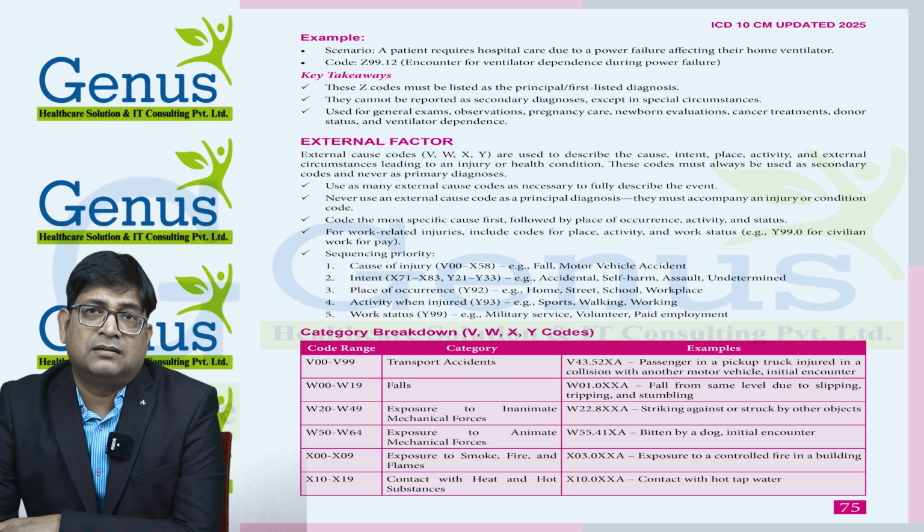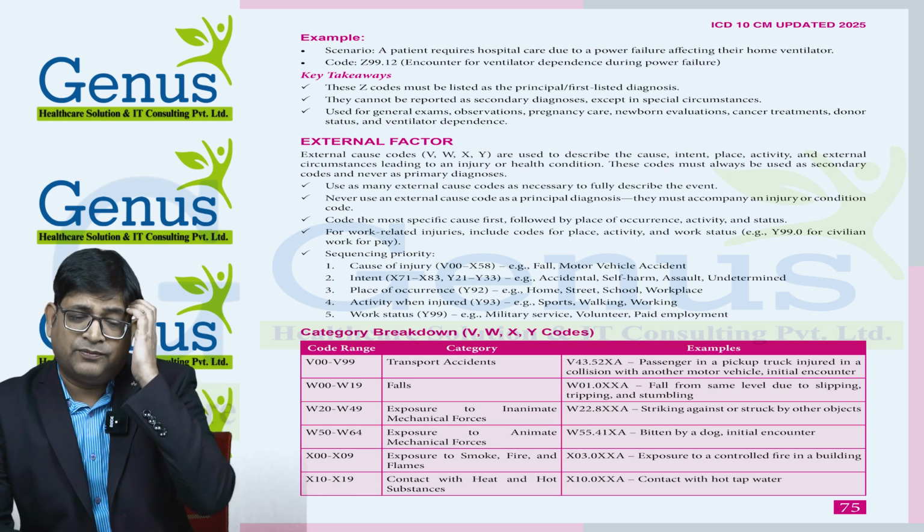Place of occurrence: home, street, school, workplace, playground, kitchen, anywhere. Activity when injured: what is the patient doing? Sports, walking, working. And work status: military service, voluntary or paid employment.